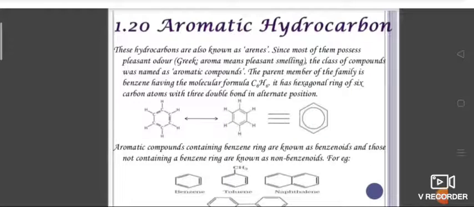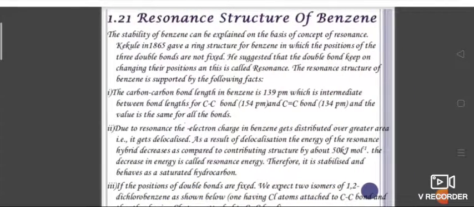Here in aromatic hydrocarbon is benzene. You can go through this point. Examples of benzene compounds. Resonance structure of benzene. Due to the resonance, the electron charge in benzene gets distributed over a greater area, that is, it gets delocalized.